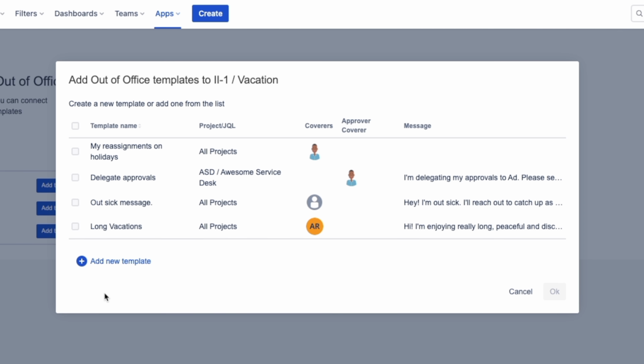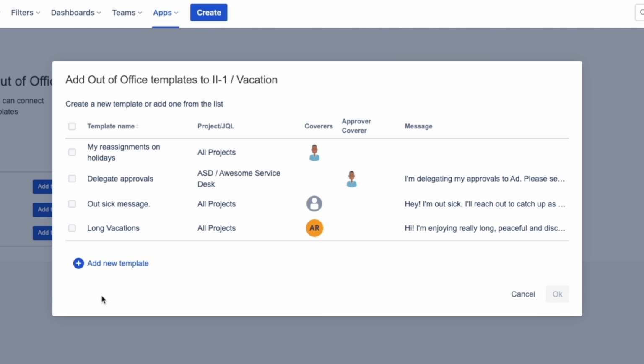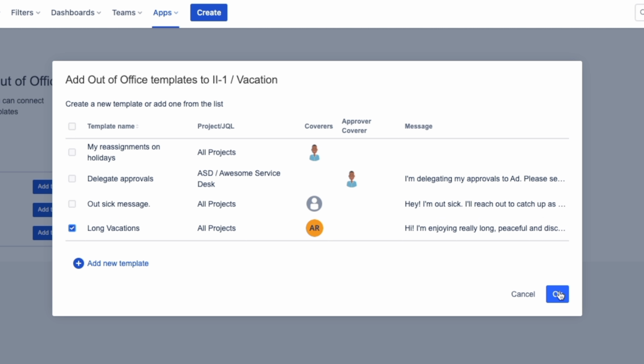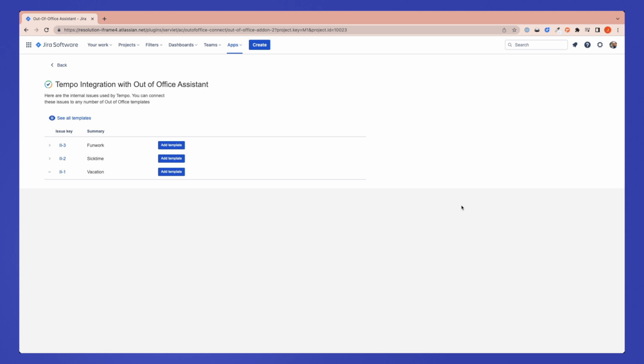This table shows the main template details: name, whether coverers have been selected, whether there are approvers or coverers, or out of office messages. Let's pick an existing template. For example, long vacations. This template will reassign every incoming issue to Agneta and share a note about my long vacations. Okay, it's added to vacations.